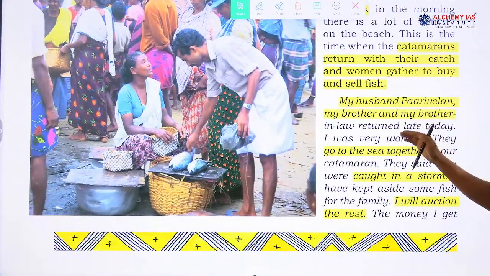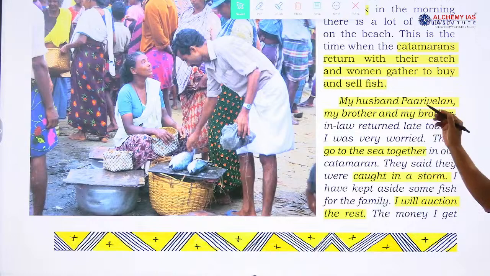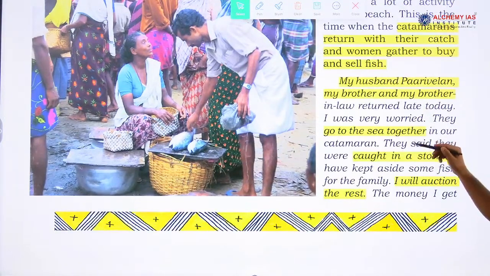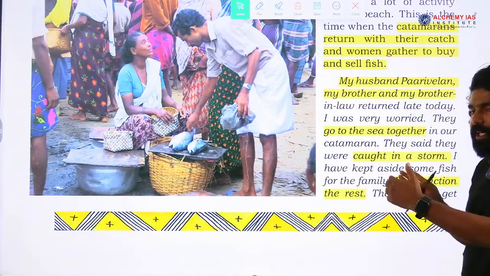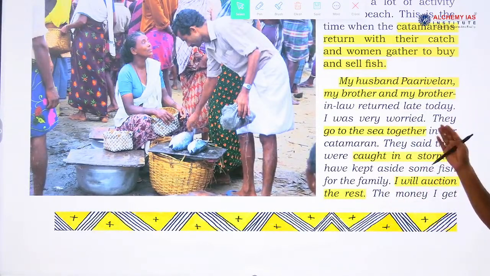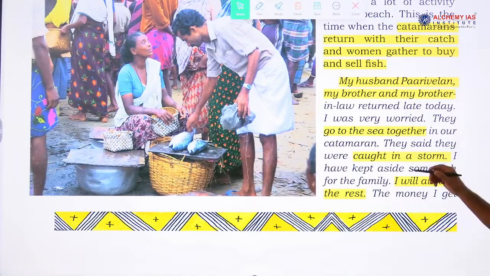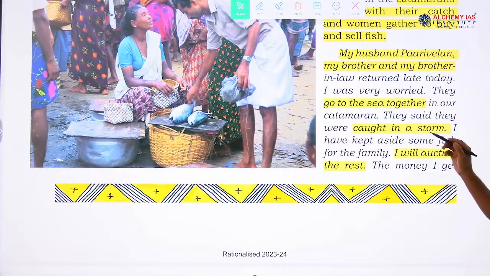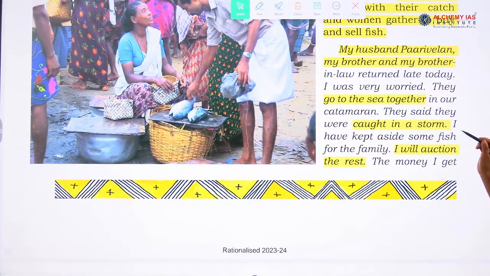Now the character explains, in Aruna and Parivelan's story: my husband Parivelan, my brother and my brother-in-law returned late today. I was very worried. They go to sea together in our catamaran, that is like a boat, for collecting fish. They usually go very early in the morning, but sometimes they come back very late. So she was worried about that situation. They said that they were caught in a storm, and I have kept aside some fish for the